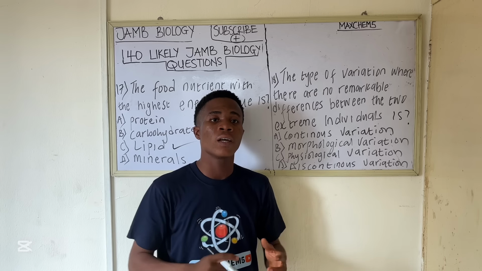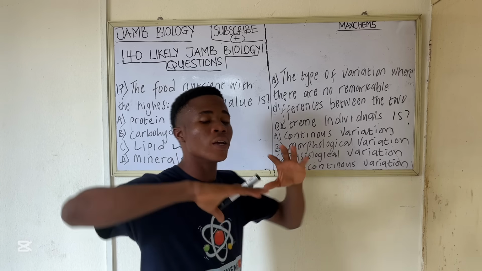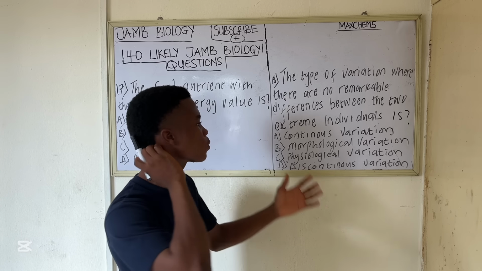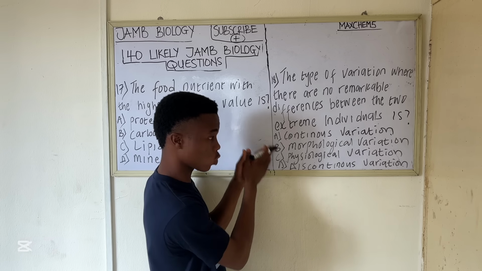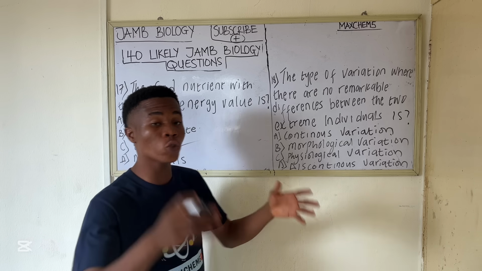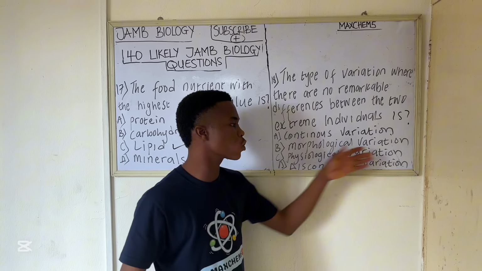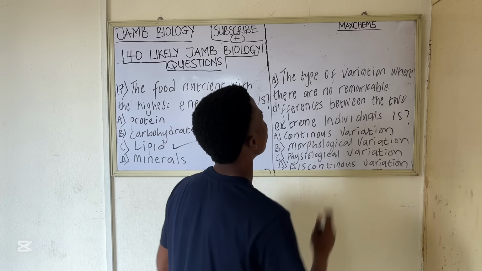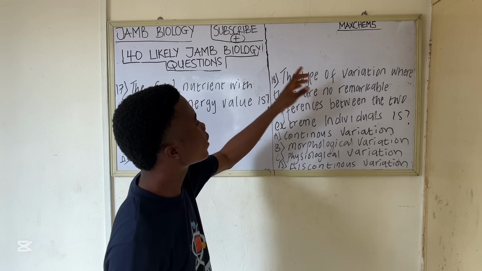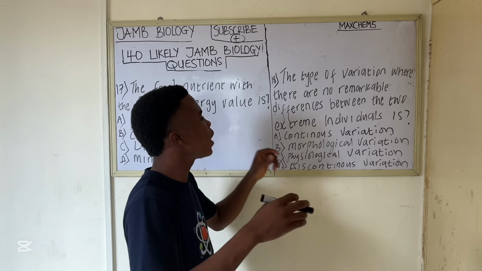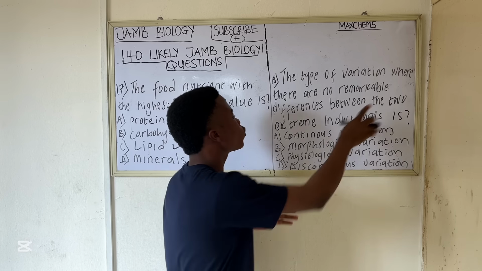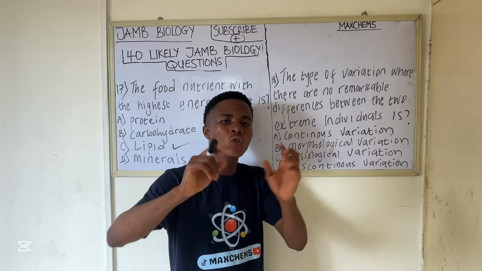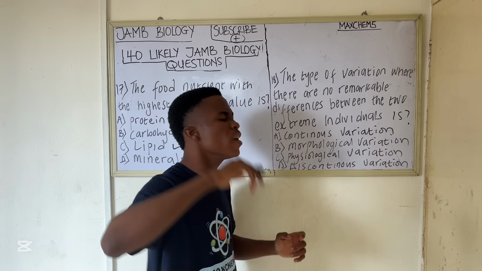Variation is just like the changes that we have in the same species, like structural changes or genetic changes. We have two types of variation basically, continuous and discontinuous. But we also have morphological variation and physiological variation. Now, continuous variation is a type of variation where there is a remarkable difference between the two extreme individuals.